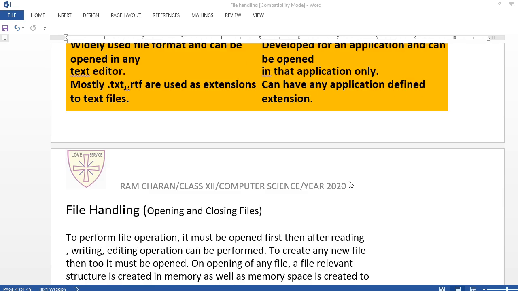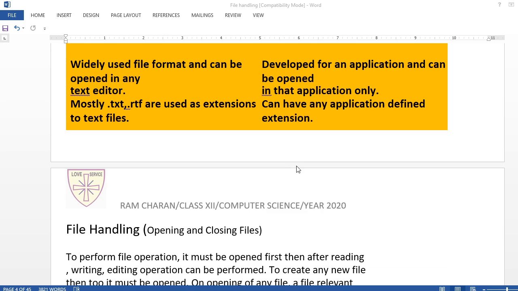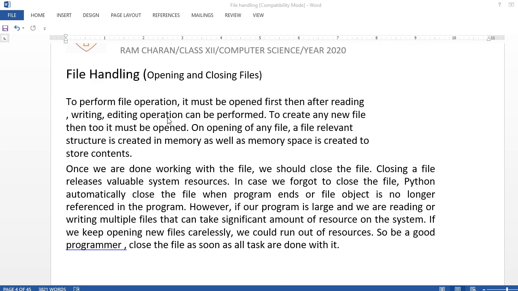So that is binary file. First we are going to master the text file, then we will go to the binary file. Now in file handling, opening and closing, you see how you can open the file and how you can close the file. Read all these things nicely. I'll give you the PDF form, and after this video I am going to supply this PDF to you.